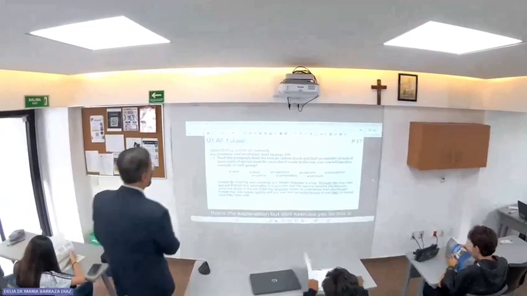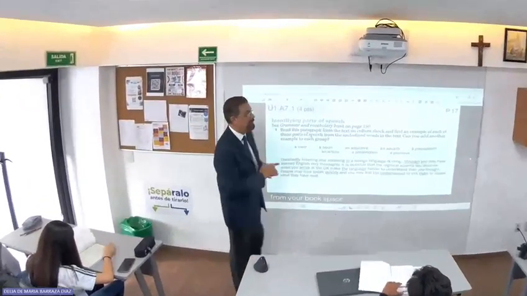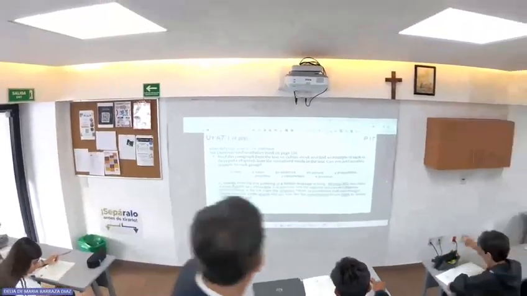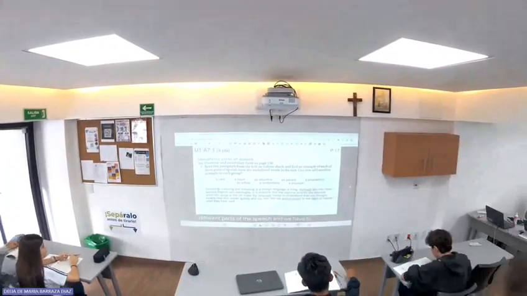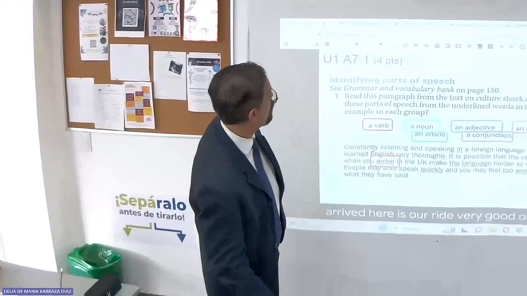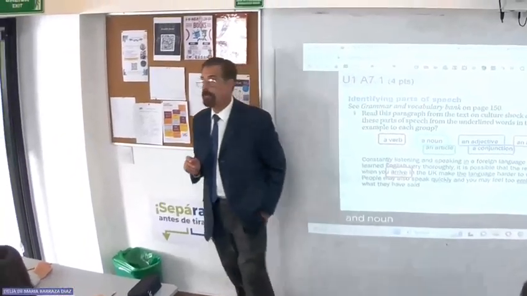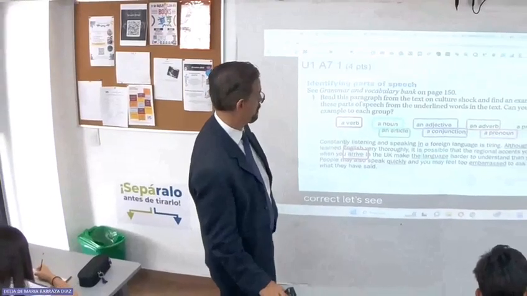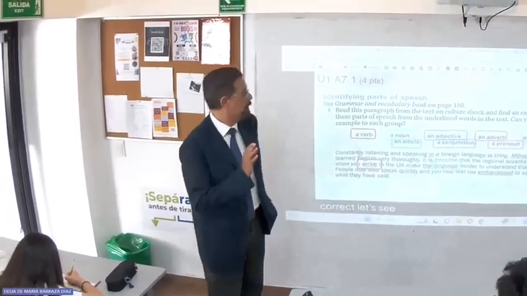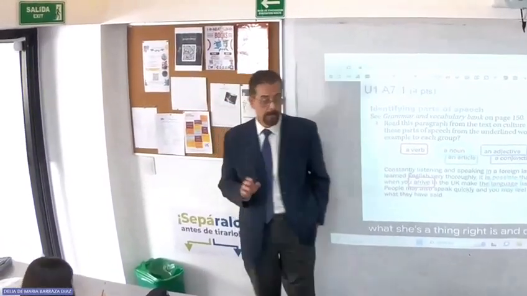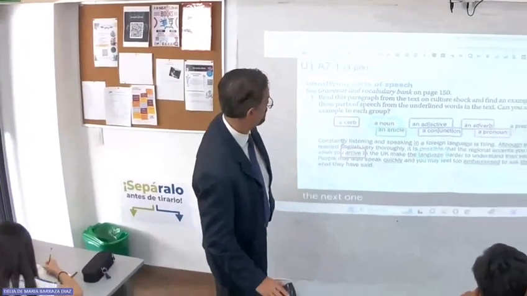Okay, so this is from your book. It's page 17. So here are different parts of speech, and we have to identify them from the paragraph that we have in the lower part of the screen. Okay, the next one, a noun. Where do you see a noun? Let's see. Well, language, but it's not the only one. The language is a thing, right? It's a noun. Okay? Let's go to the next one.